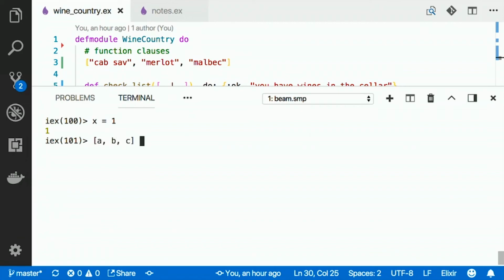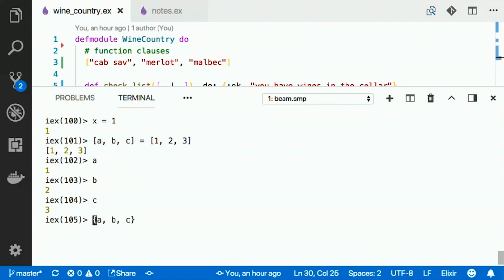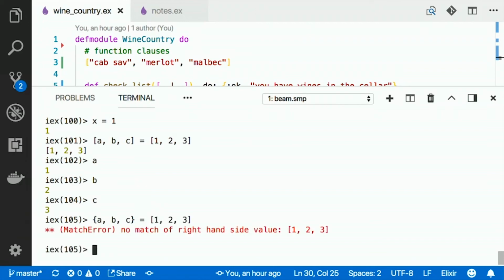One of the things you can do is pattern match on the shape of the data. So in this case, we've got a list on the right, and we're pattern matching it and binding those values to each of those variables, and so forth. If you had a tuple on the left, seeing the shape of the data is different, you'll get a handy error saying no match of right-hand side value 1, 2, 3. So how is this helpful?